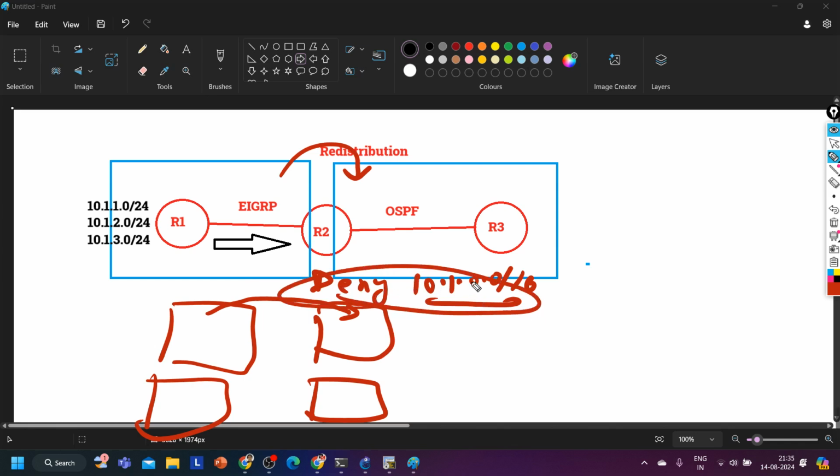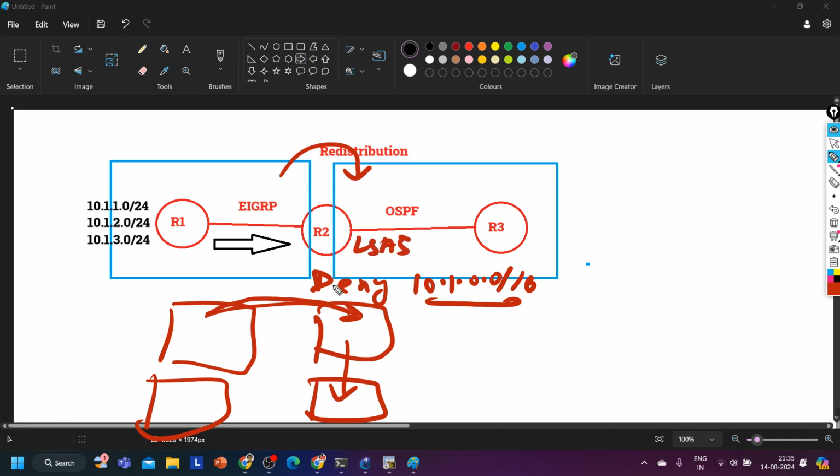But if I apply this filtering on router number 3, then what will happen? When it performs filtering, guys, first router 2 has installed all EIGRP prefixes in the OSPF database, then it will calculate the best path, and now router 2 has to advertise it to its neighbor. So which LSA will it generate?